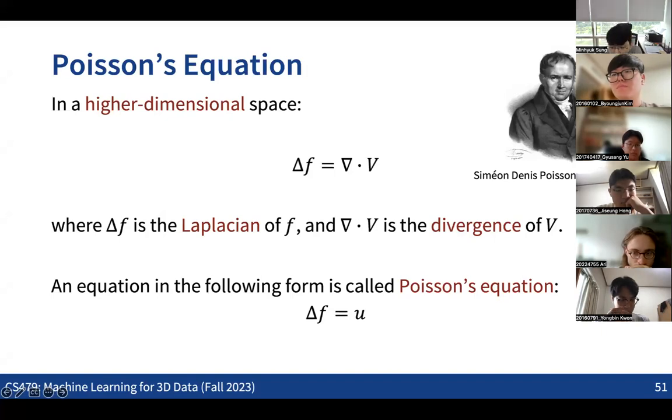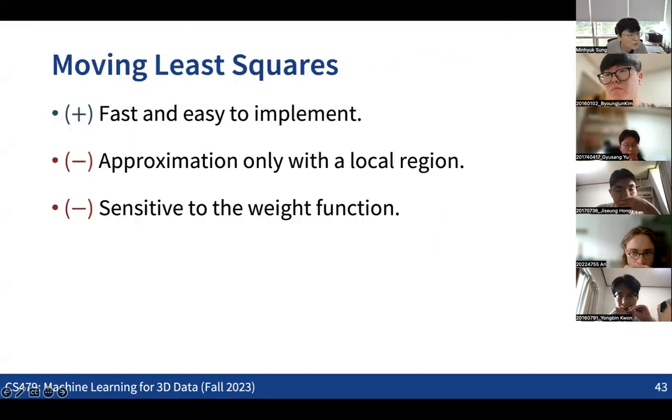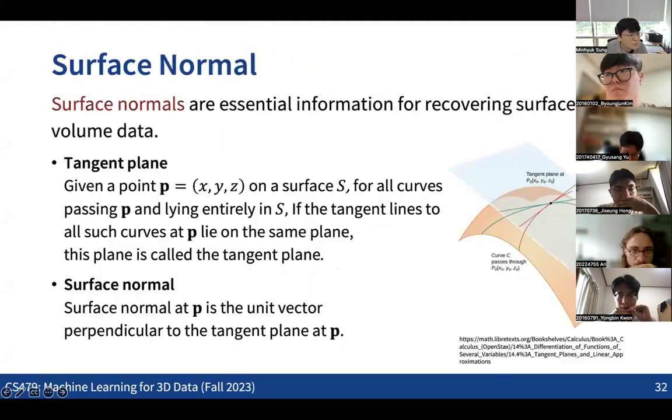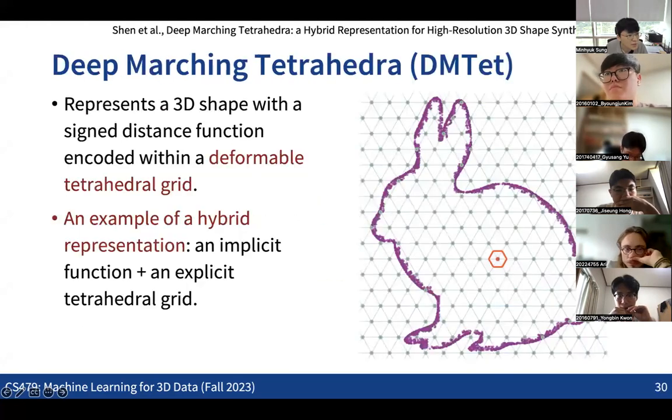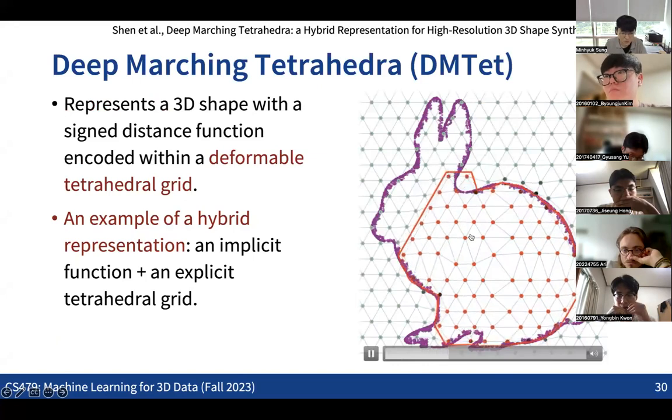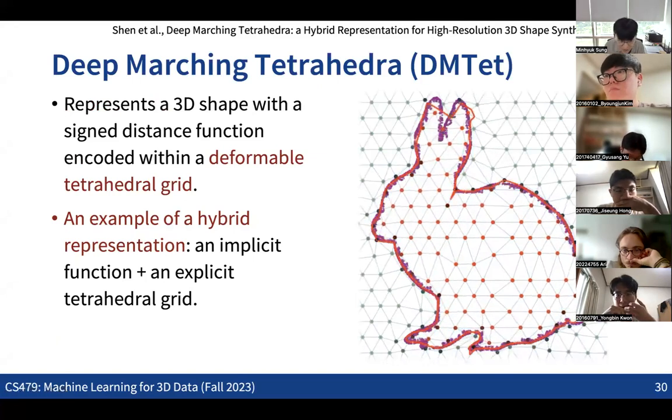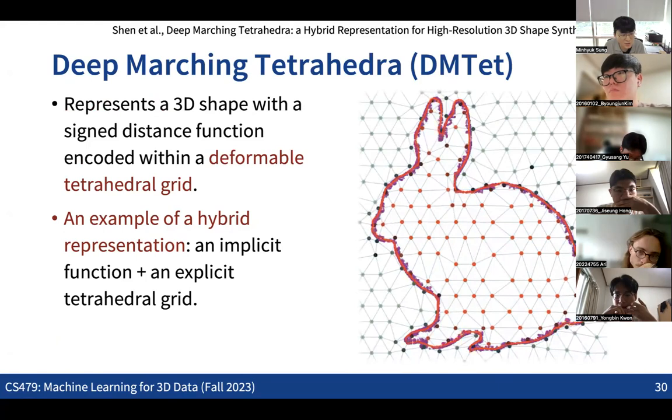In DMTet, how can you find the points in 3D? Actually, there are two types of points. We have the tetrahedral structure. Let me go back to this one. As you can see, we have these points for the tetrahedral structure. Once you have this tetrahedral structure, using the marching tetrahedra idea, you can recover the mesh like this.